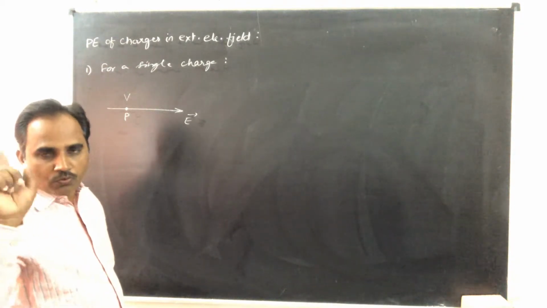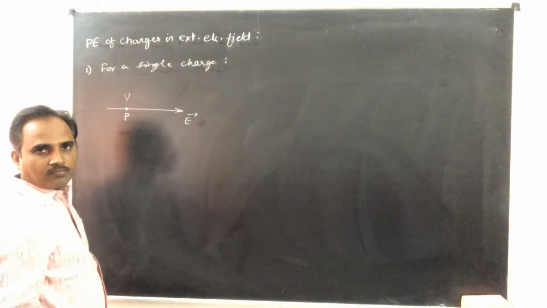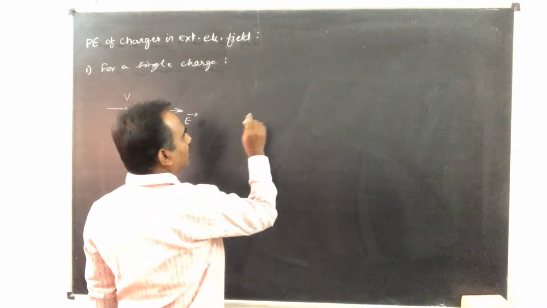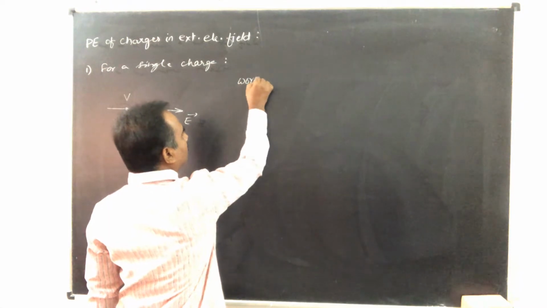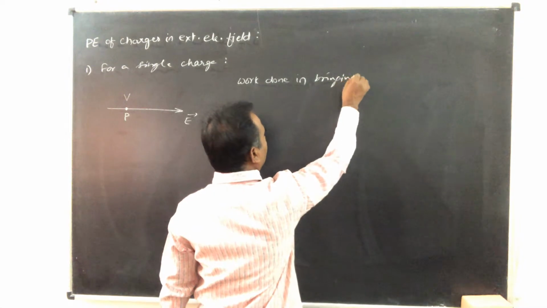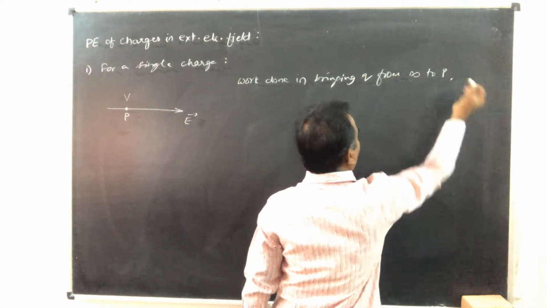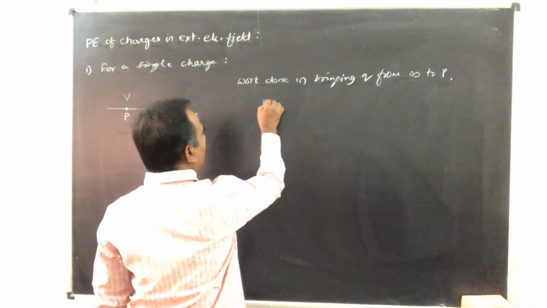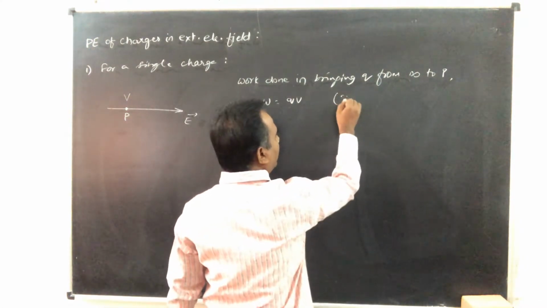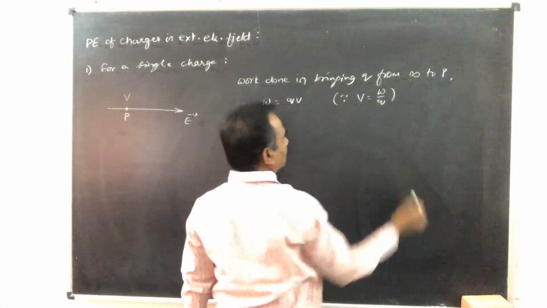Now let a charge Q be brought from infinity to this point. When charge Q is brought from infinity to the point P, the work done in bringing Q from infinity to P, this W is equal to Q into V, because by definition electric potential is nothing but work done per unit charge.